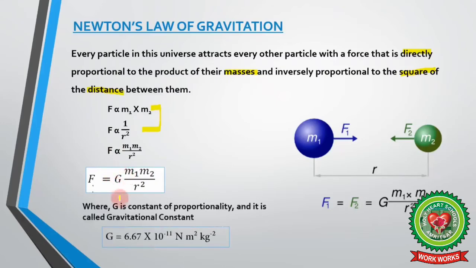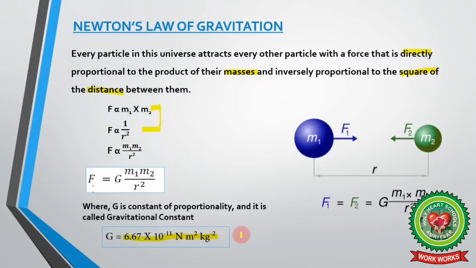Now it is very important. G is the constant of proportionality and it is called the gravitational constant. Its value is 6.67 into 10 raised to power minus 11 Newton meter square per kilogram square. It is one of the most important values you have to learn and keep in your mind.